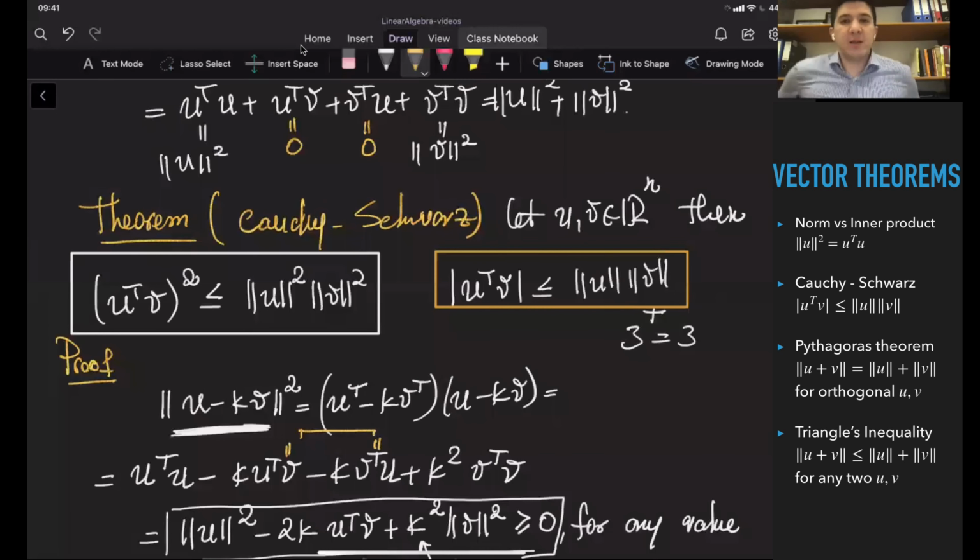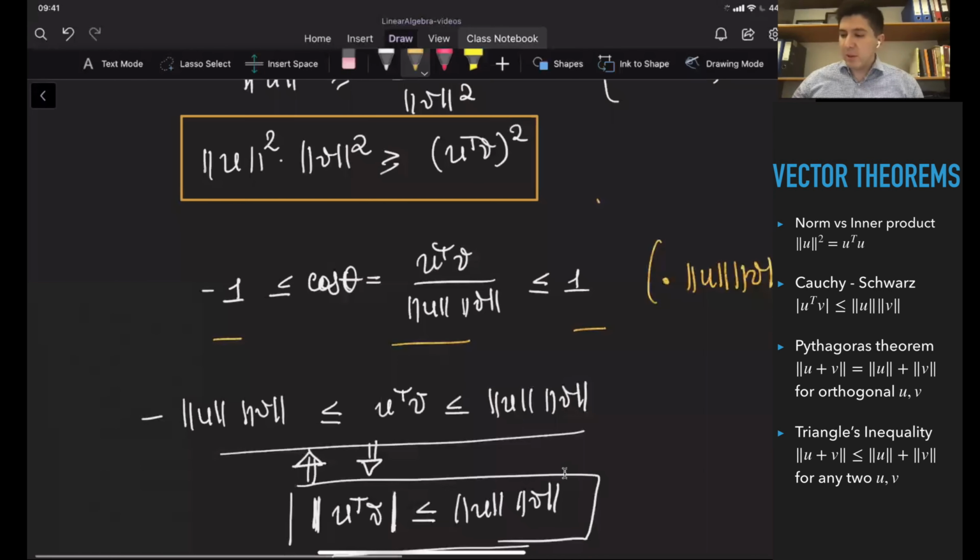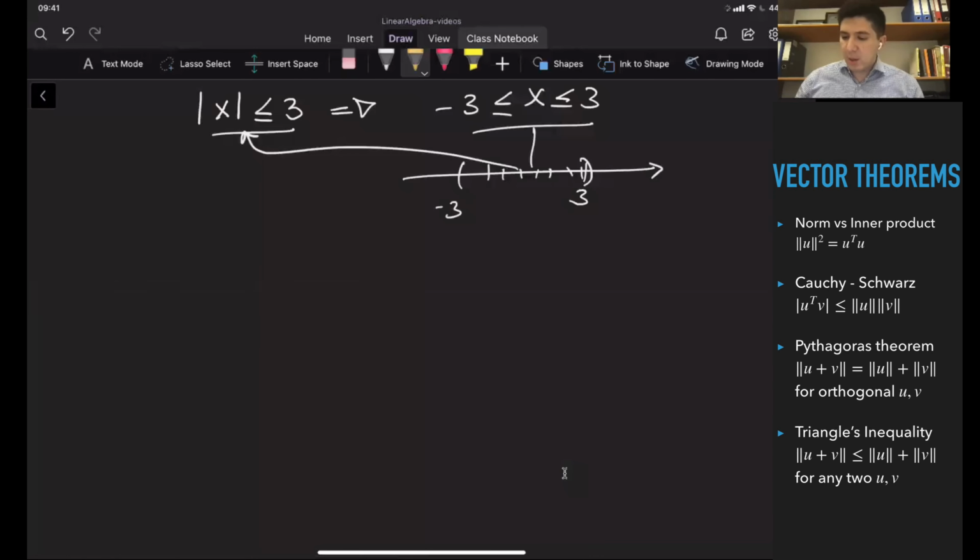Both of the proofs are valid, actually. So let's try to prove the last theorem. This is the triangle inequality for vectors. So, theorem: triangle inequality.